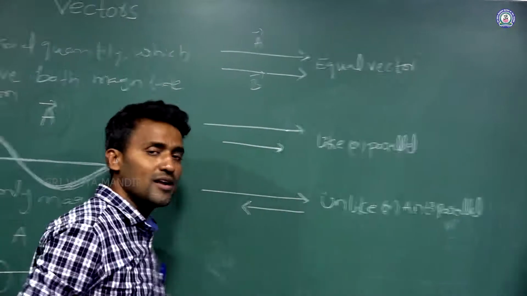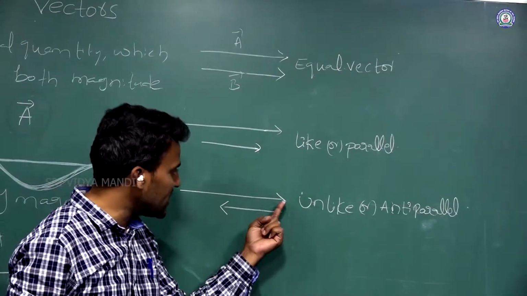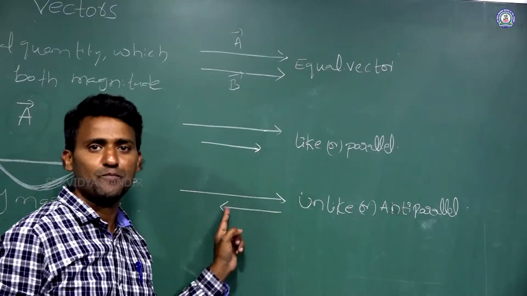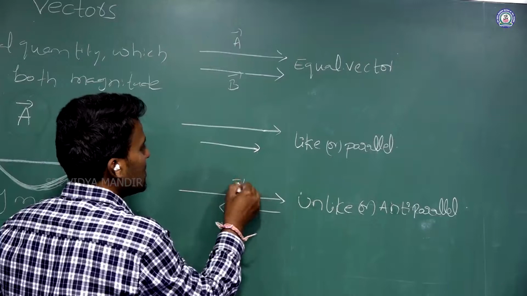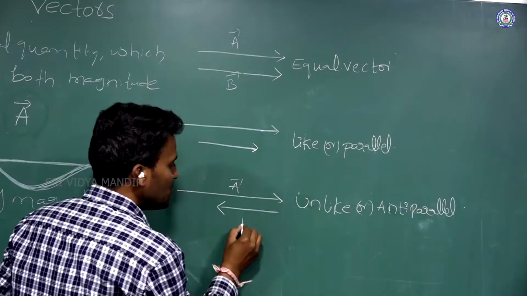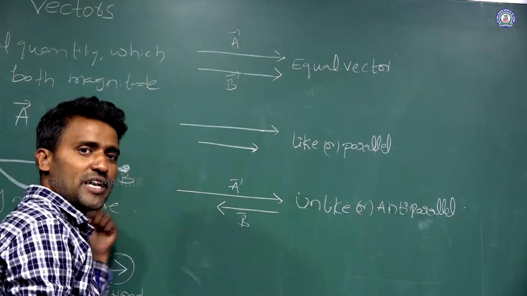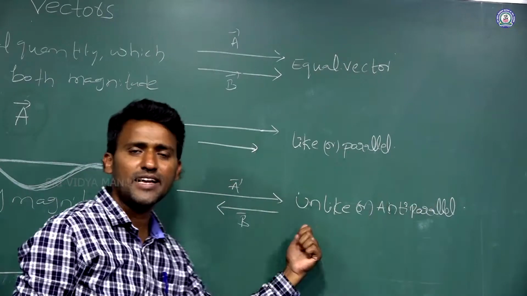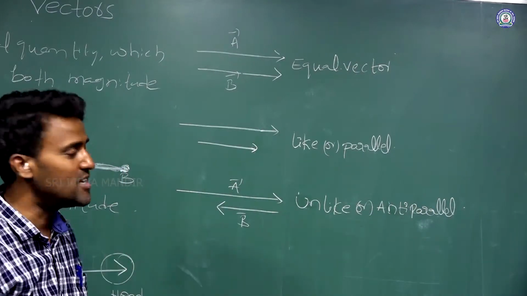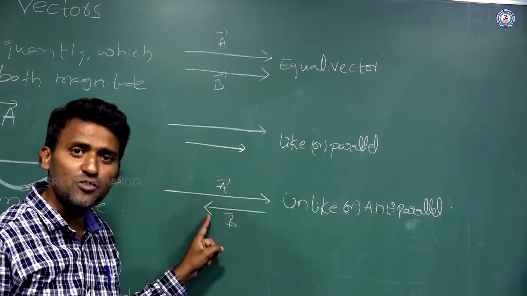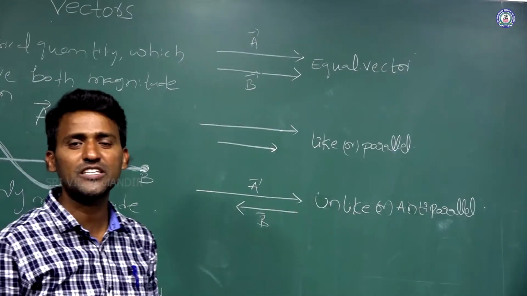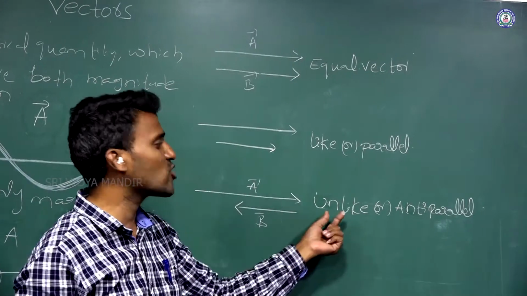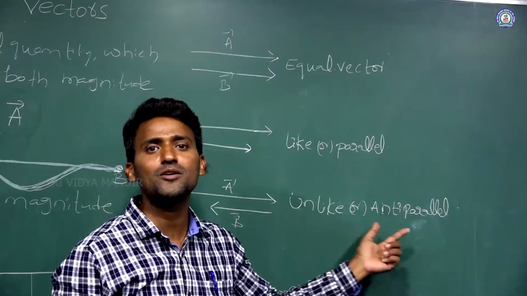It is anti-parallel vectors. See, in this situation, the direction of the two vectors are different. Here, A vector is towards the right side and B vector is towards the left side. The direction of the two vectors is different and the magnitude of the vectors is also different. Those vectors we call unlike vectors or anti-parallel vectors.